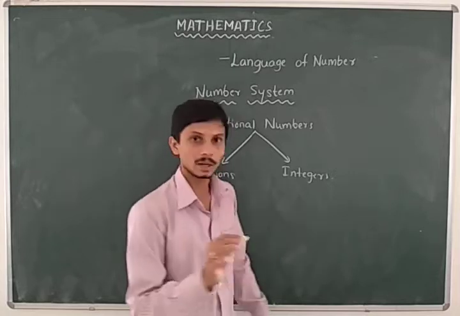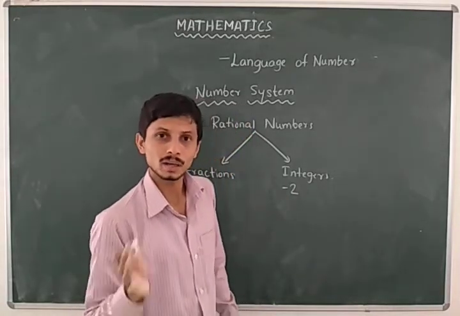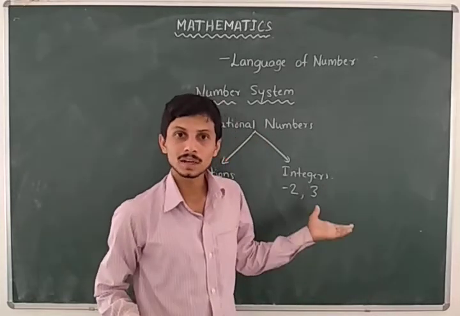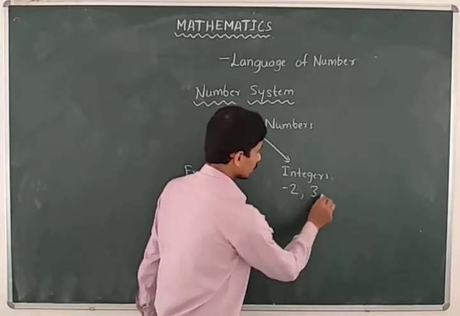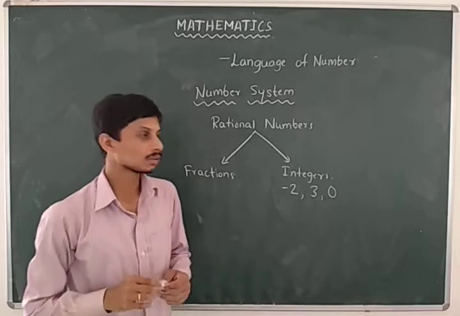When we have minus 2 by 1, it can be written as minus 2. 3 by 1 is there, but we just represent it as 3. There are positive integers and negative integers, and also the number 0. You already knew that.